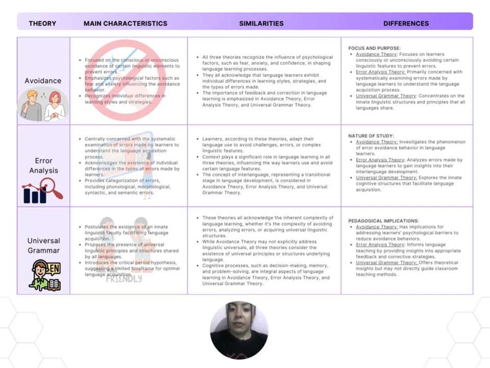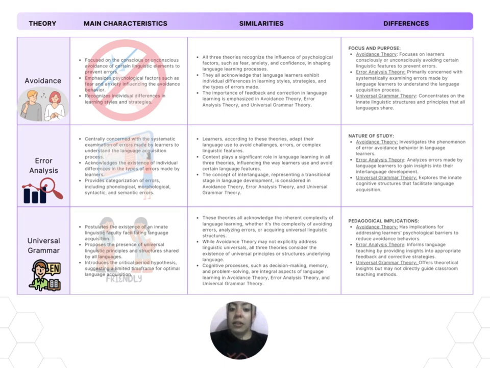Despite these differences, the theories share common ground. They all recognize the profound impact of psychological factors on language learning, such as fear and anxiety. Additionally, there's a shared emphasis on acknowledging individual differences in learning styles and strategies, and the crucial role that feedback plays in the language acquisition process.